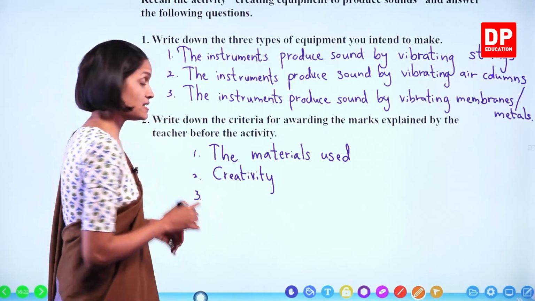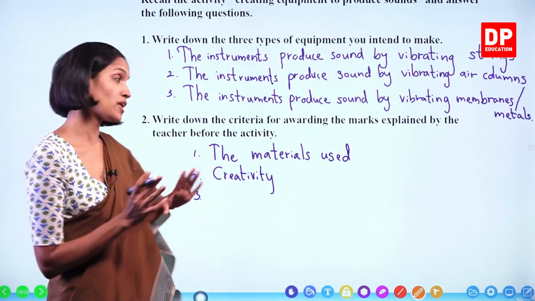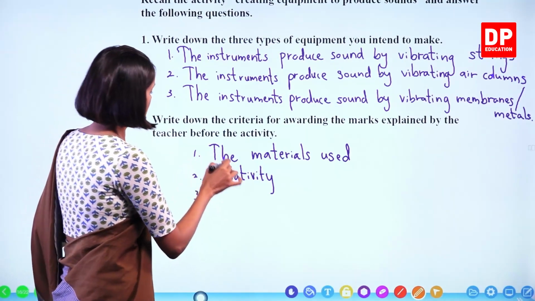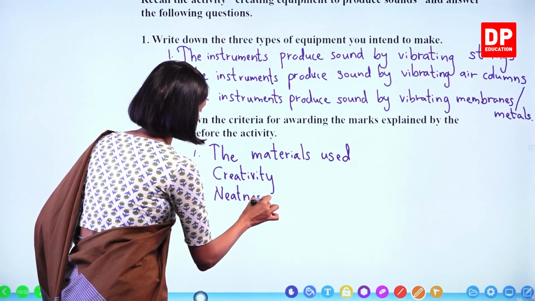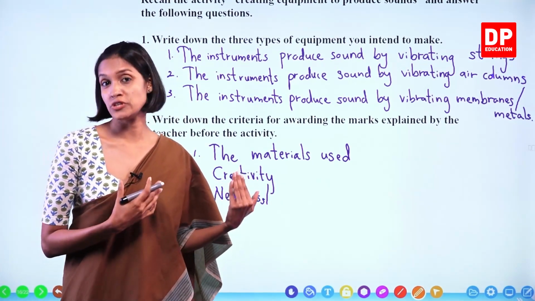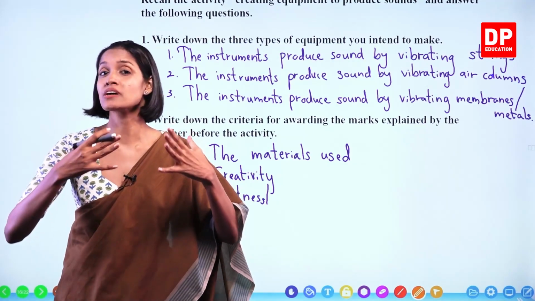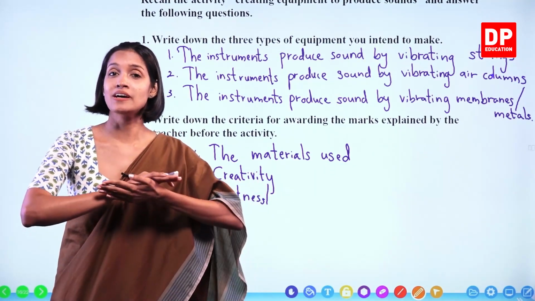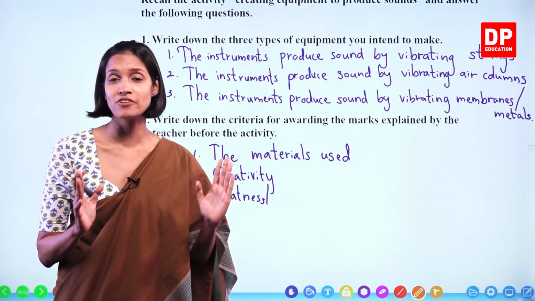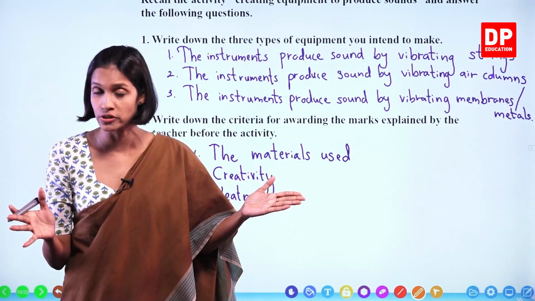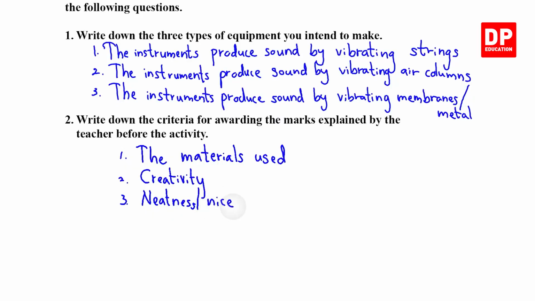You can design your own equipment. Not only the equipment given in the textbook, you can design your own equipment. So for that, you will get some points, right? And let's say neatness. Even though you make these instruments with waste material, you can nicely cover them. Let's say that if you use a cardboard box to make the box guitar, you can nicely cover the cardboard box with colored paper, or you can draw pictures. Likewise, you can decorate it, right? The neatness is important. So neatness, so let's say nice finish.